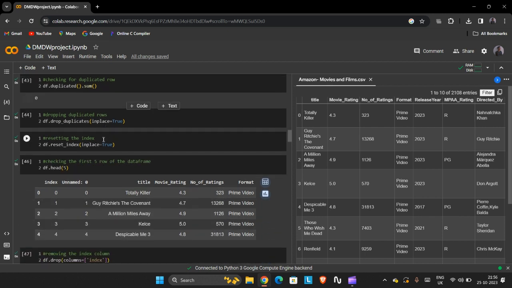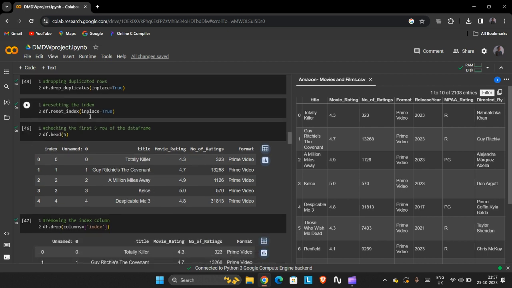If duplicated rows are present, this statement comes into play and it drops all the duplicated rows. And the next one, the reset index statement. This line resets the index of the data frame. Every row has a particular index, so this statement resets the index for everything.